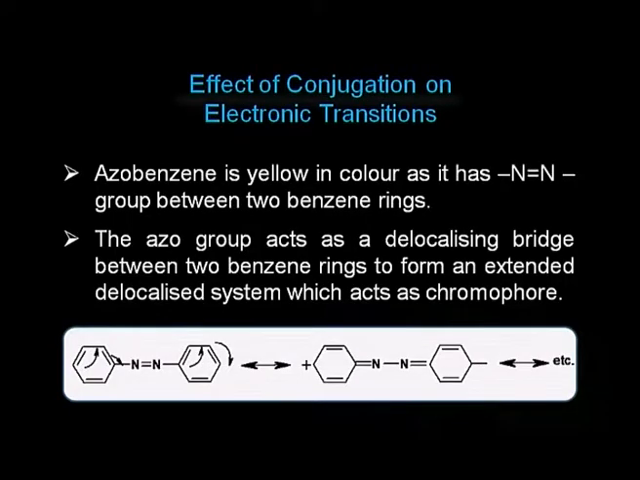Now another example, azobenzene. Azobenzene is yellow in color. Azobenzene has this nitrogen-nitrogen double bond. This group is called the azo group. This molecule is called azobenzene because it has two phenyl groups in conjugation with the nitrogen-nitrogen double bond. Now the azo group acts as a delocalizing bridge between two benzene rings to form an extended delocalized system which acts as a chromophore, and that is why the molecule shows yellow color.